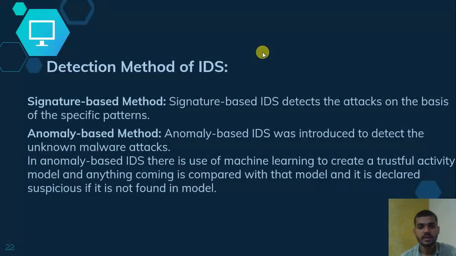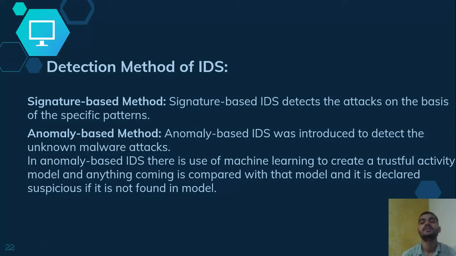We will see further which methods they use to detect attacks in IDS and IPS. These methods are used to detect susceptibility and any attack or anything going wrong in your system. There are signature based methods and anomaly based methods. The signature based method detects an attack on the basis of a specific pattern.